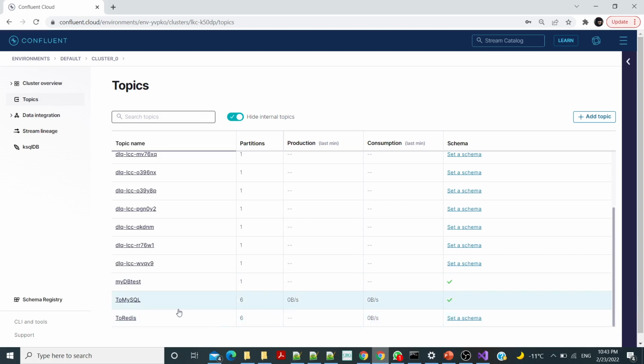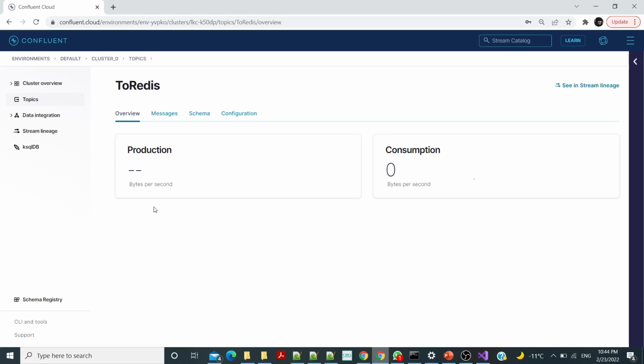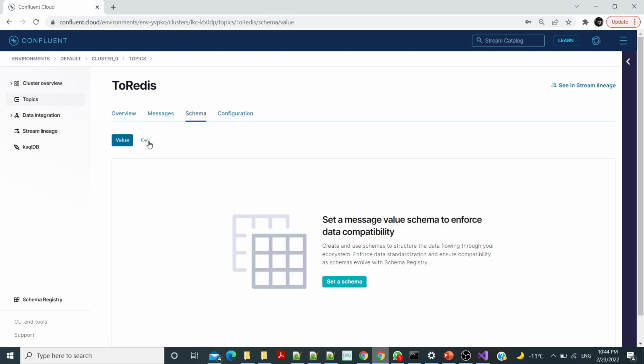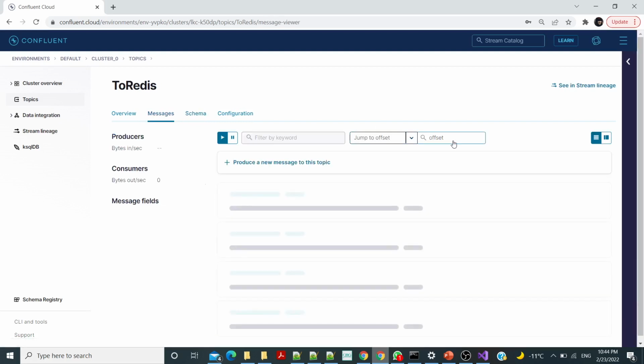That is to Redis here, and its consumption was 0 bytes, nothing is sent. That is weird. Okay, let's check the messages here, and check partition 0.